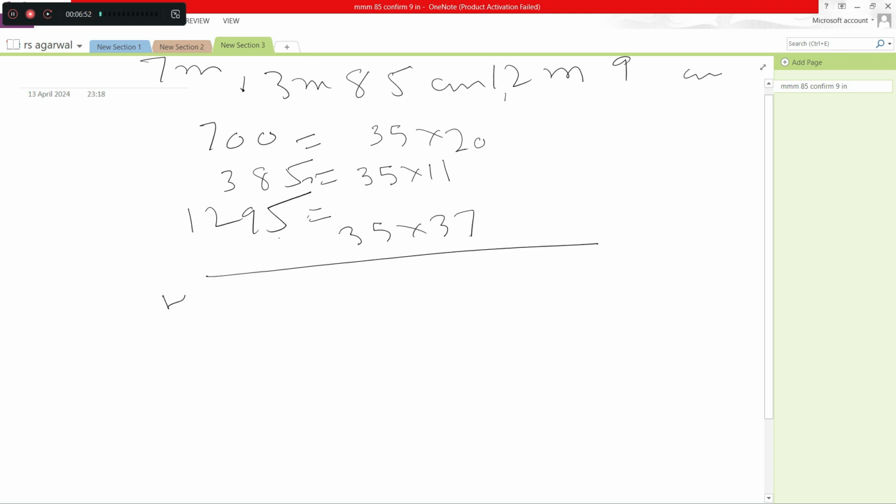So the GCF will be 35 here. So using 35 we can measure all the lengths here.